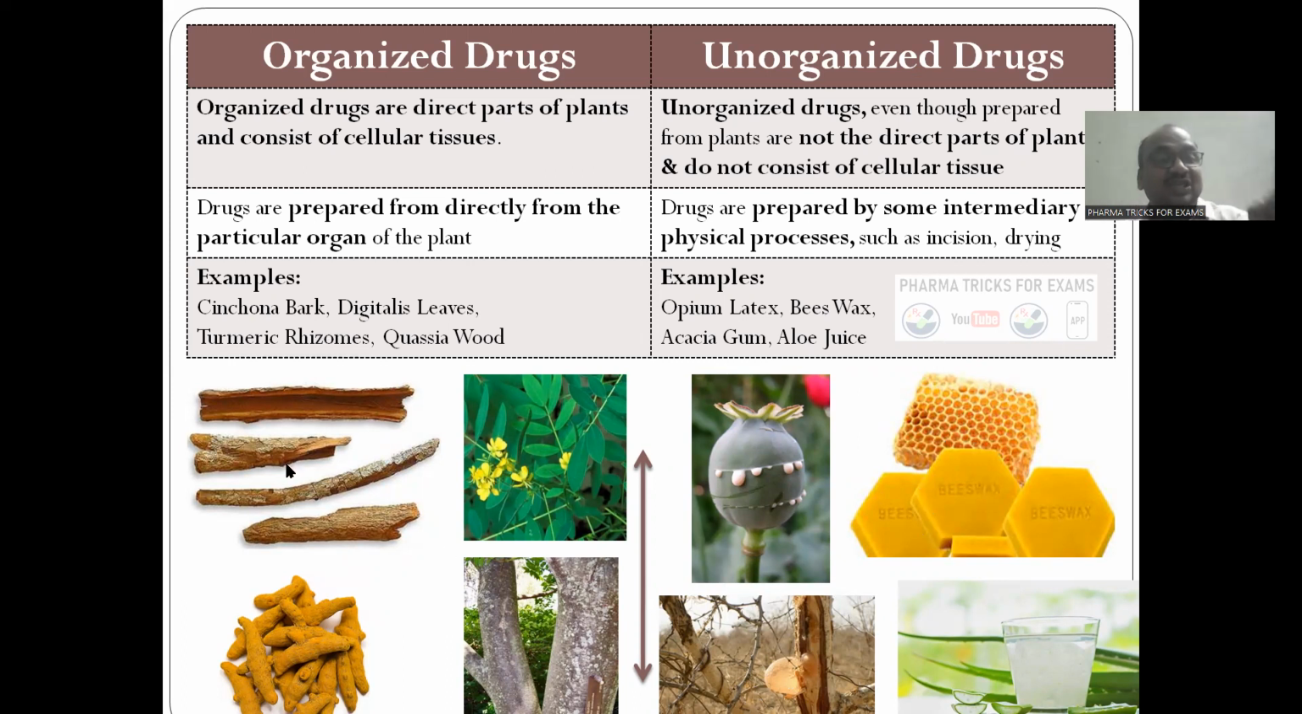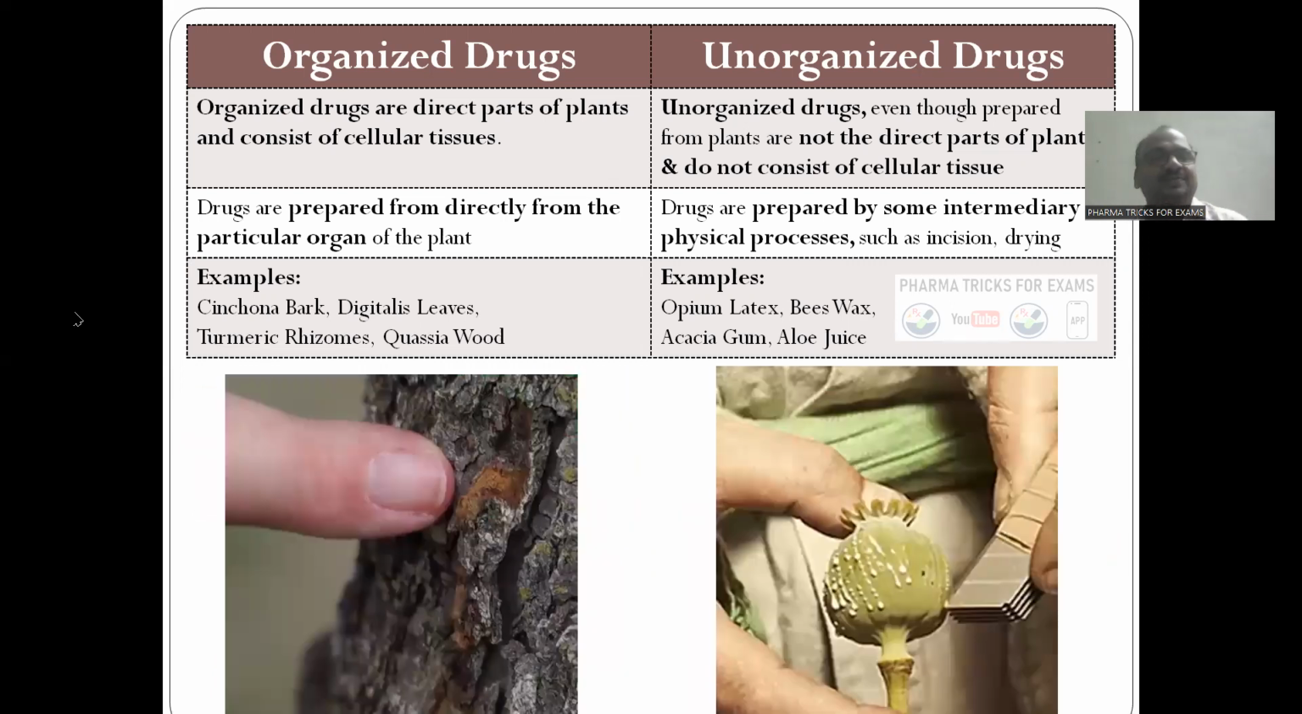Here, cinchona bark, digitalis leaves. This is senna, actually. This is senna leaves. Turmeric rhizomes, quassia wood. Okay, right.